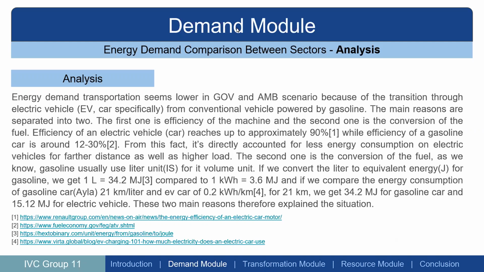The second one is the conversion of the fuel. As we know, gasoline usually uses liters as its volume unit. If we convert the liter to equivalent energy for gasoline, we get 1 liter equal to 34.2 megajoules, compared to 1 kilowatt hour equal to 3.6 megajoules. If we compare the energy consumption, we take the example of the Ayla, one of the minibuses, at 21 kilometers per liter, and an EV car at 0.2 kilowatt hours per kilometer. For 21 kilometers, we get 34.2 megajoules for the gasoline car and 15.12 megajoules for the EV. These two main reasons therefore explain the situation.